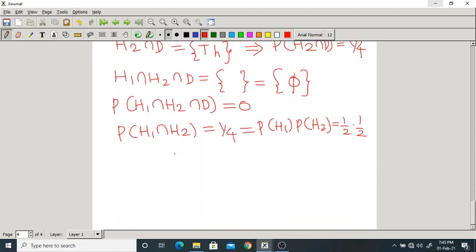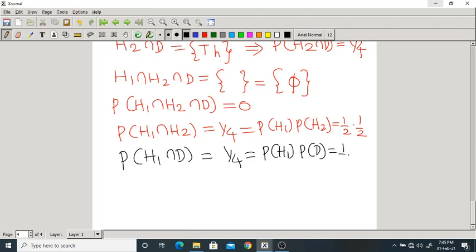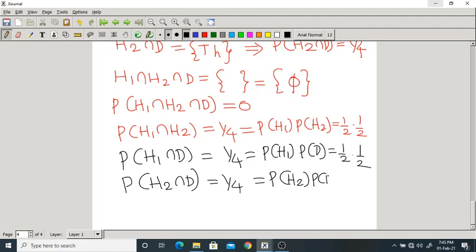Next, I can also verify that probability of H1 intersection D is 1 by 4, which is also equal to probability of H1 into probability of D. What is that? 1 by 2 into 1 by 2. I can also verify that probability of H2 intersection D is also equal to 1 by 4, that is also equal to probability of H2 into probability of D, that is 1 by 2 into 1 by 2.